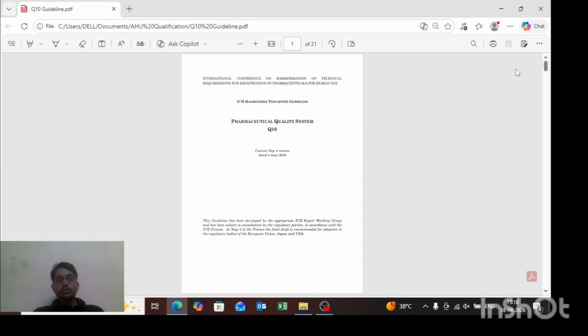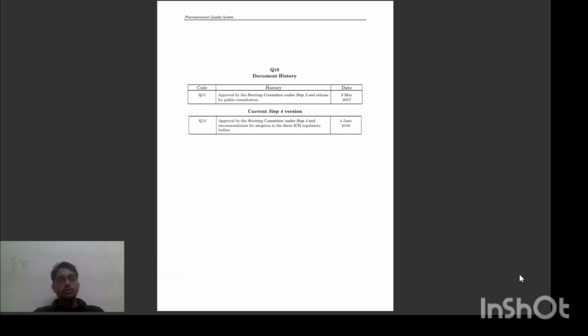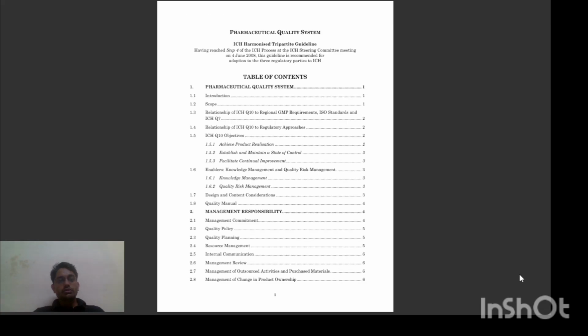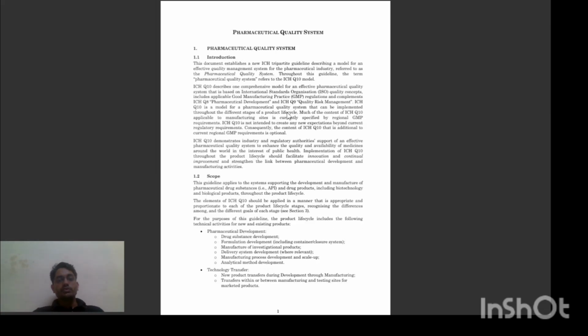You see the pharmaceutical quality system, that is a revision history of the guideline. This is a table of the product life cycle. Much of the content of ICH Q10 applicable to the manufacturing site is currently specified by the regional GMP requirements. ICH Q10 is not intended to create any new expectation beyond current regulatory requirements. Consequently, the content of ICH Q10 that is additional to current regional GMP regulations is optional.